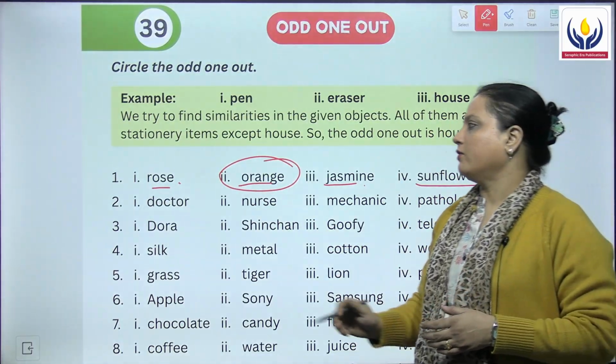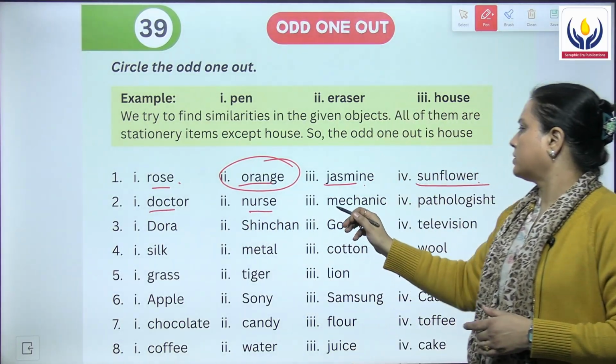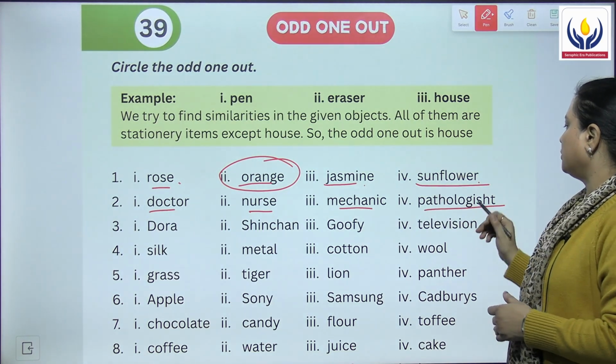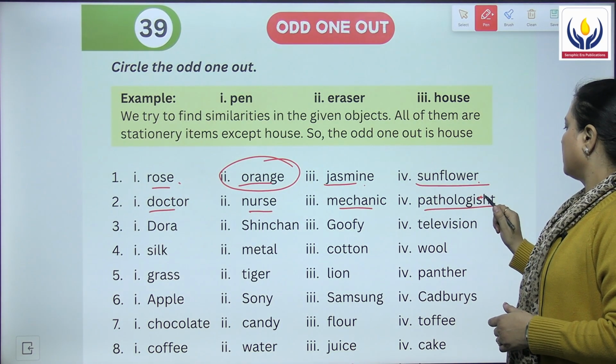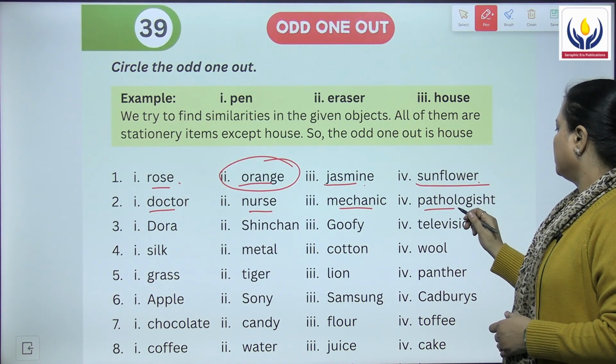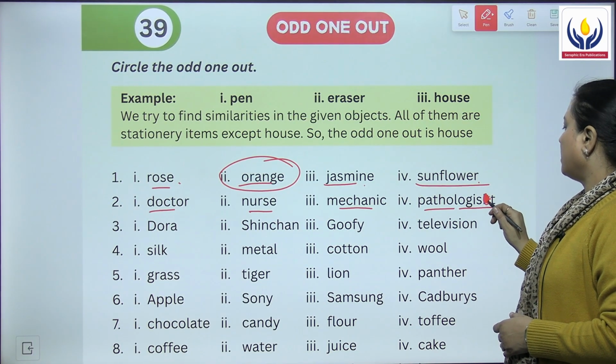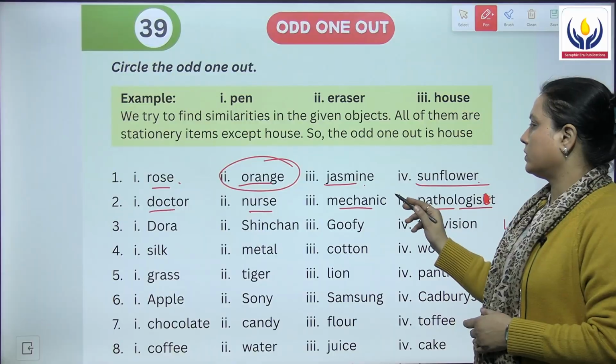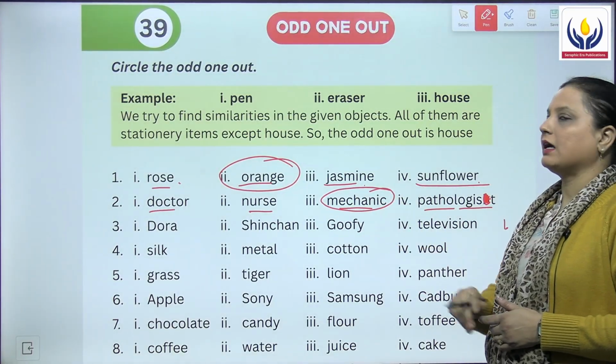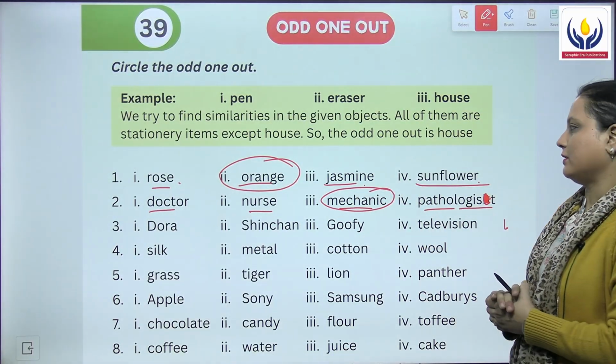Then next we have doctor, nurse, mechanic and a pathologist. P-A-T-H-O-L-O-G-I-S-T, pathologist. So here, which one is the odd one out? Obviously the mechanic. He doesn't have to do anything with the doctors and nurse.